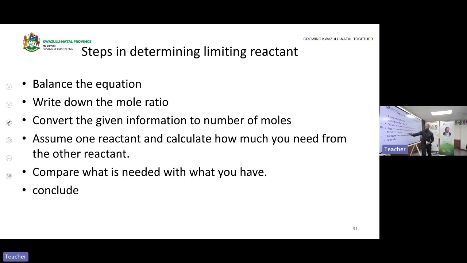Then step 4, this is the most important step. So that is why we have to do examples together so that you can understand it. Because this is where you assume one reactant and calculate how much you need from the other reactant. This is the most critical part because it is the part that wants you now to perform a certain calculation. And then after that, you will do what? You will compare. After comparing, you will conclude.